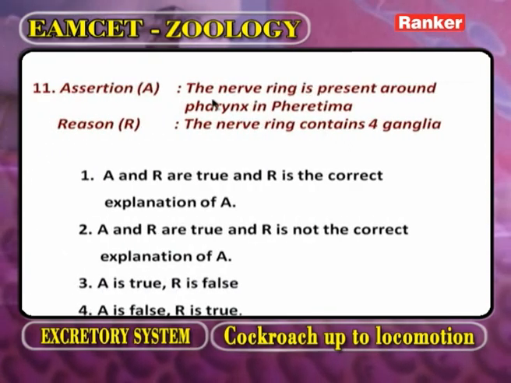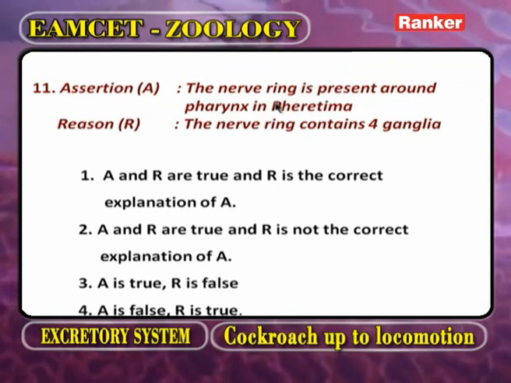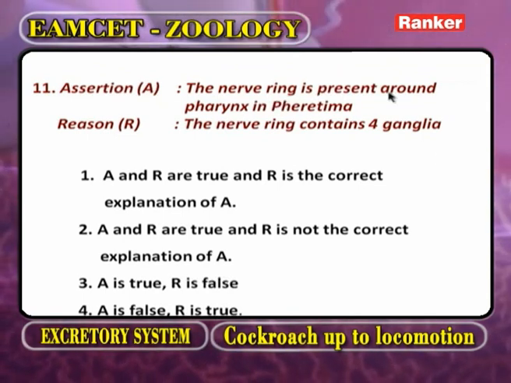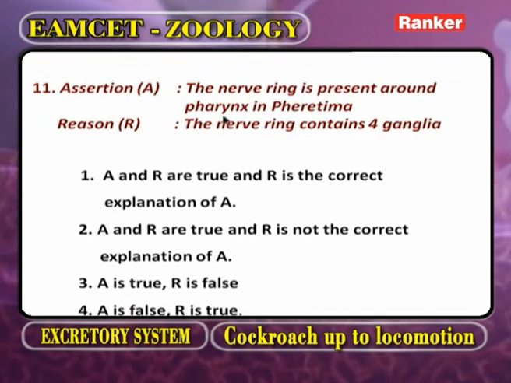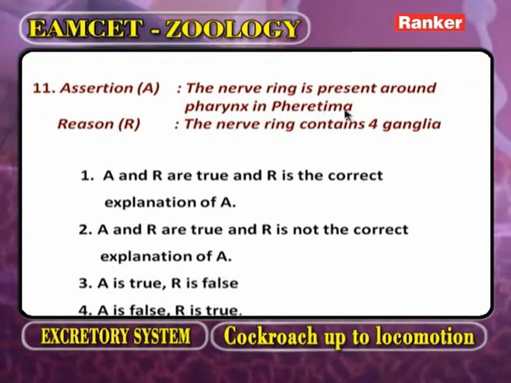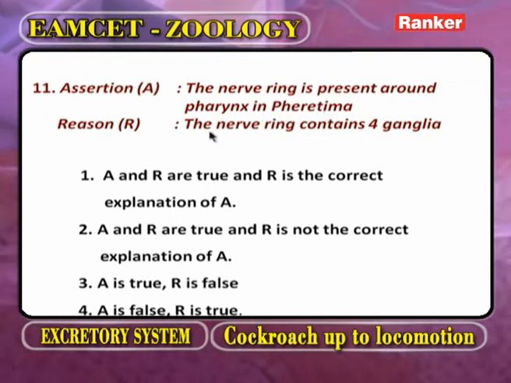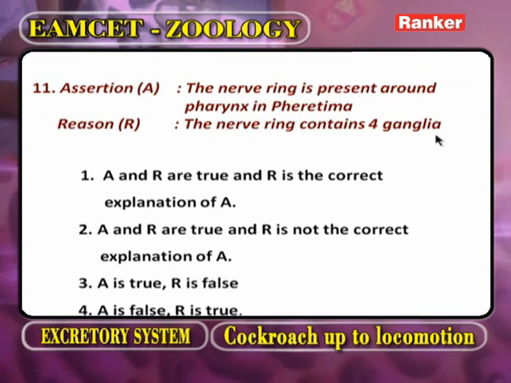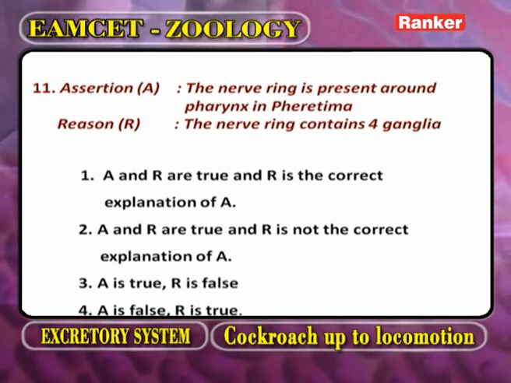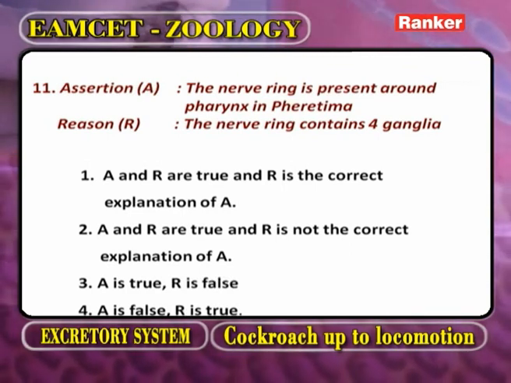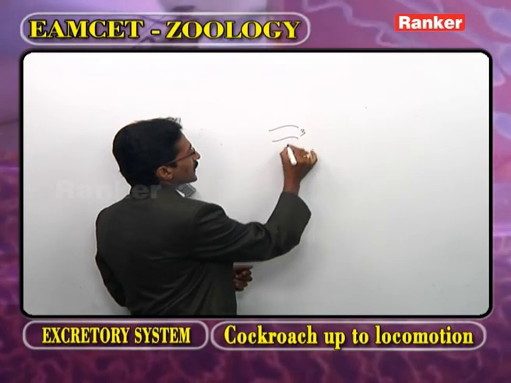Assertion: the nerve ring is present around the pharynx in Pheretima. Now, what is the reason? The nerve ring contains 4 ganglia. Now, as we observe the nerve ring in the body of earthworm, this is the 3rd segment.